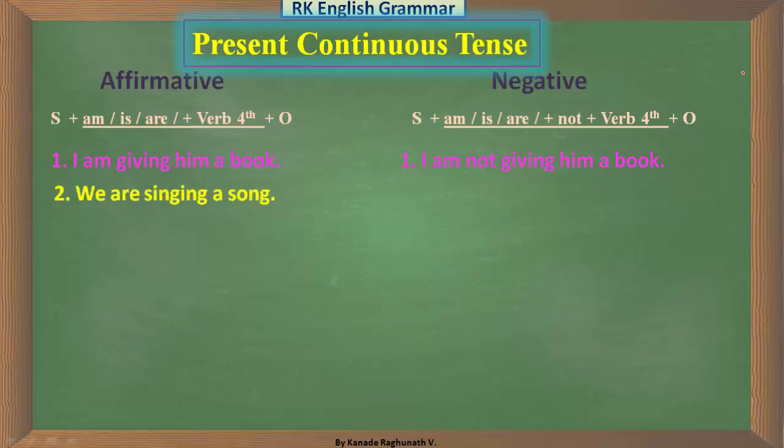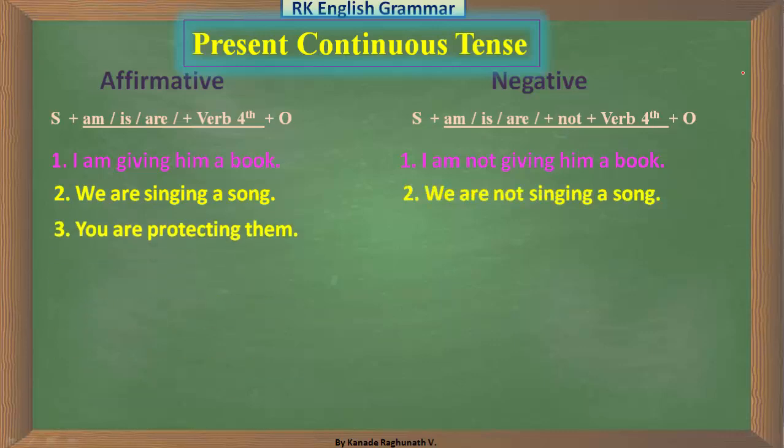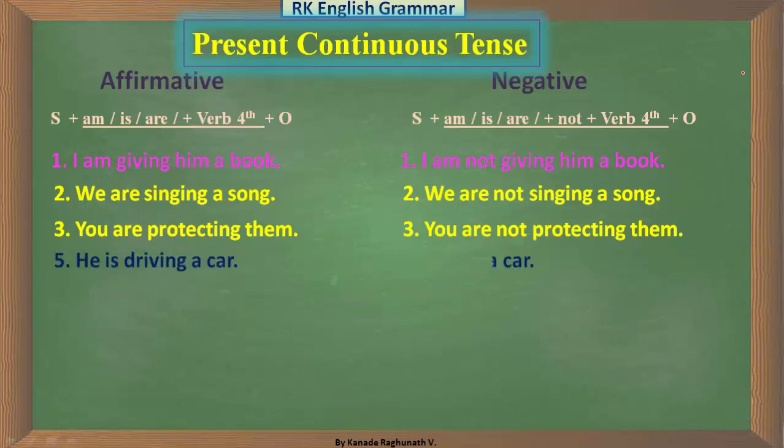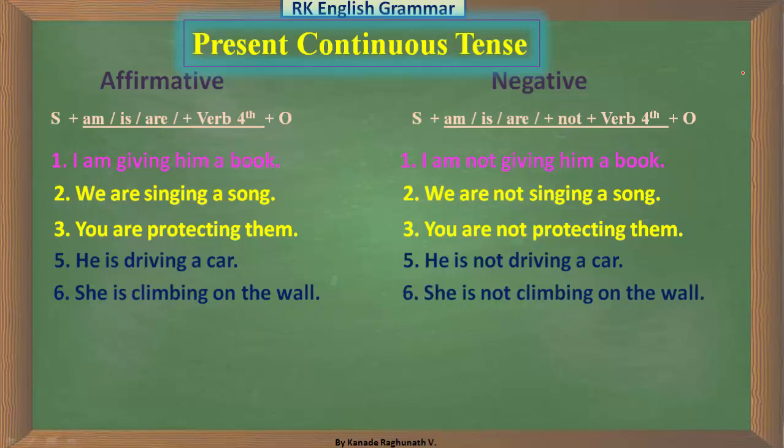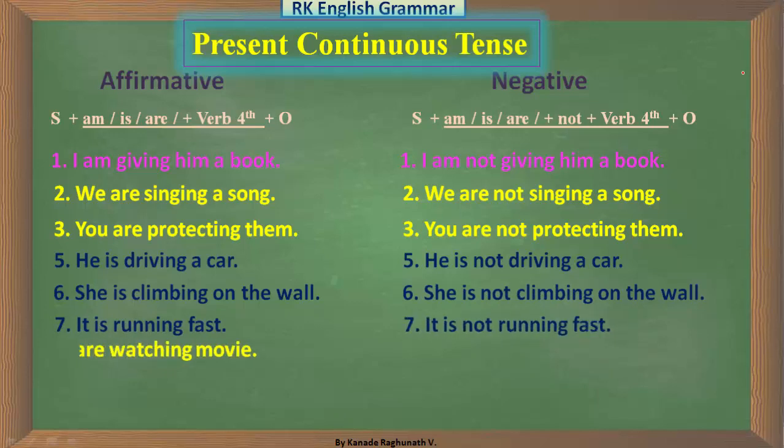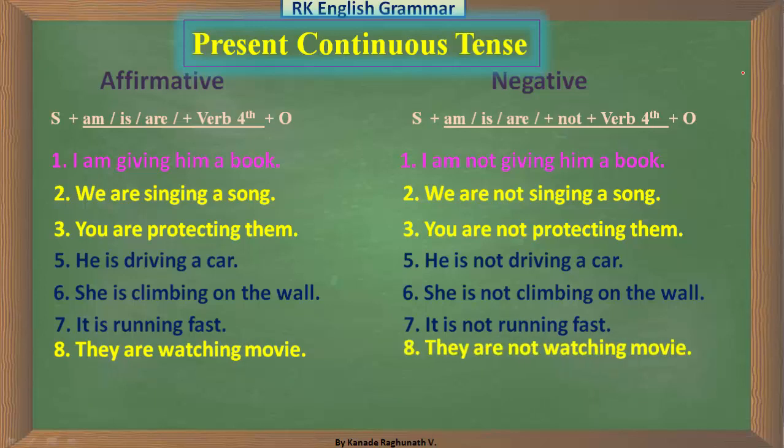Look at another example. We are singing a song. We are not singing a song. You are protecting them. You are not protecting them. He is driving a car. He is not driving a car. She is climbing on the wall. She is not climbing on the wall. It is running fast. It is not running fast. They are watching a movie. They are not watching a movie. Here we studied the sentences of present continuous tense as affirmative and negative.